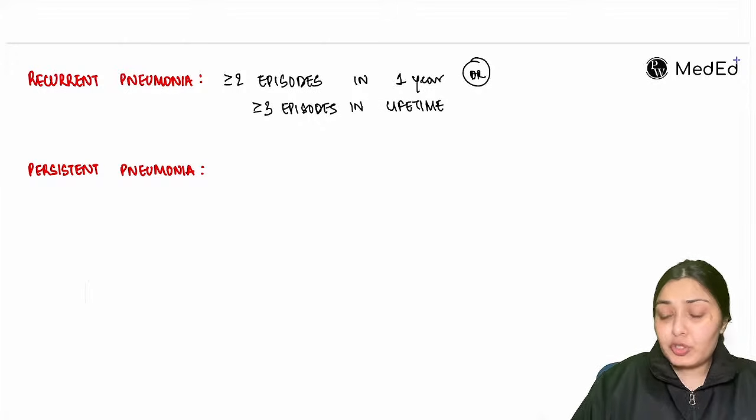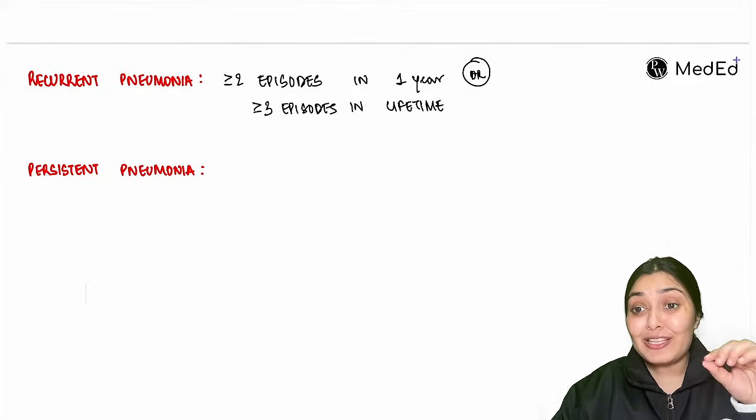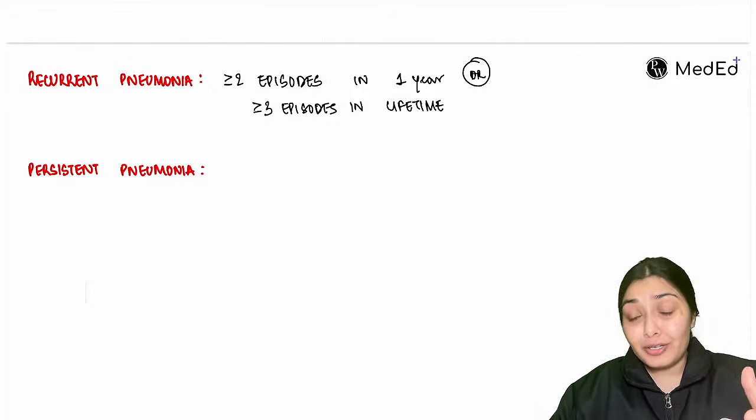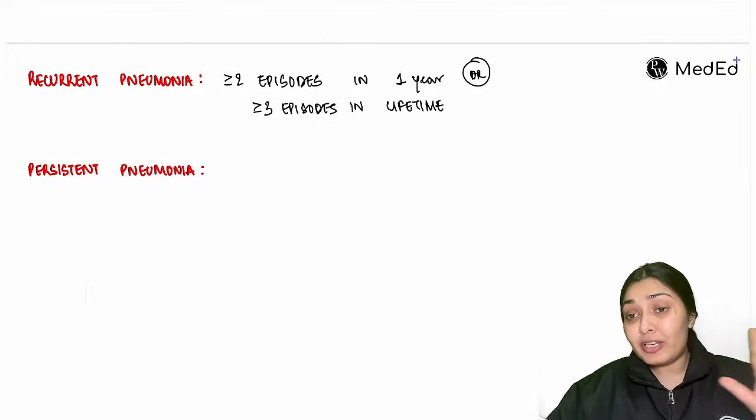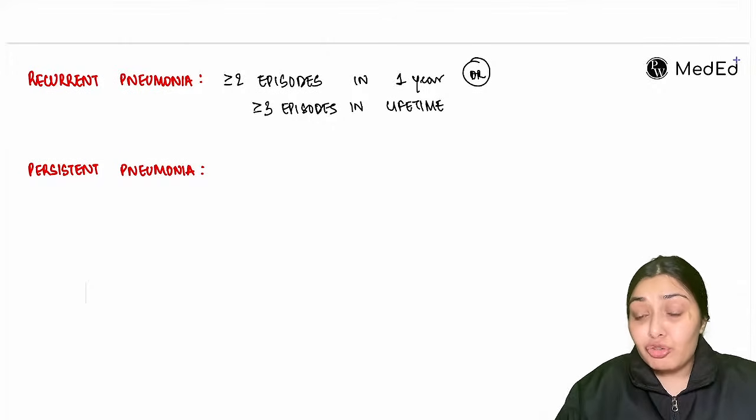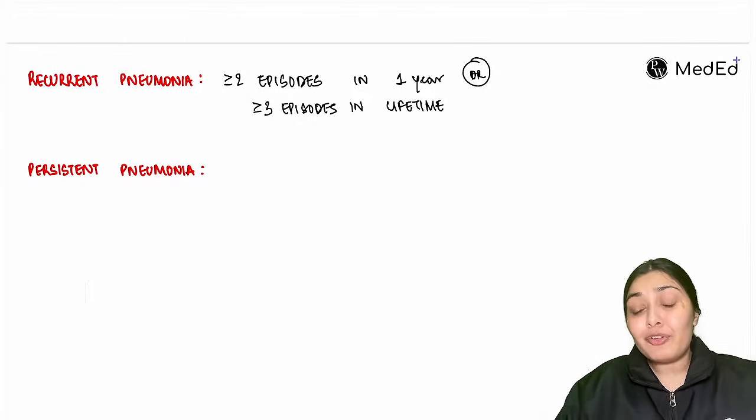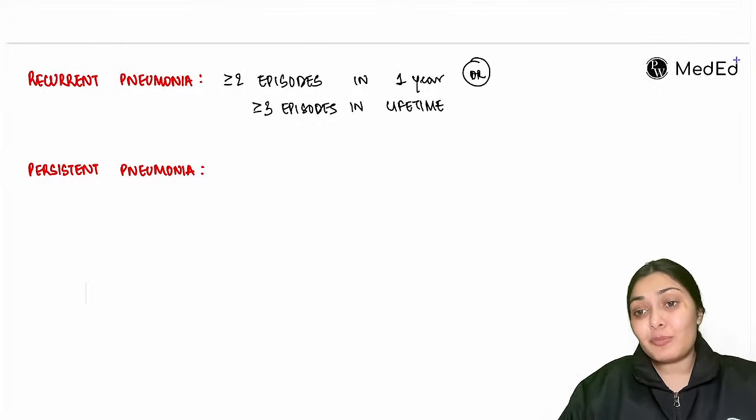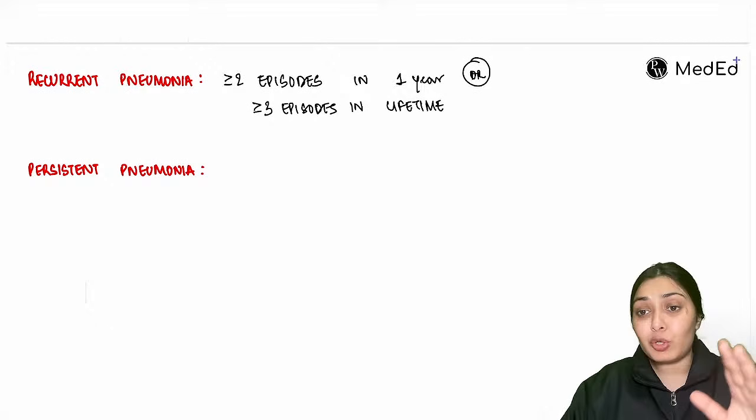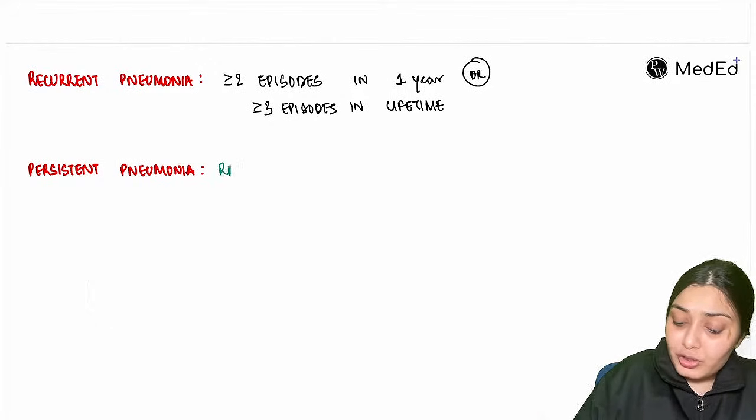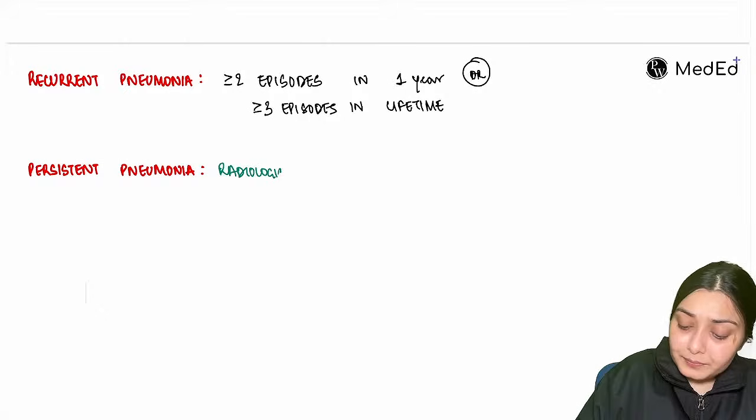Then we have persistent pneumonia. The term itself has persistent in it. That means this pneumonia is not getting resolved, not getting treated. Usually, when there is pneumonia, you see the evidence of that infection on X-ray, and this radiological evidence should go within 1 month. But if this radiological evidence is persisting beyond 1 month, this is known as persistent pneumonia. So, presence of radiological evidence for more than 1 month.